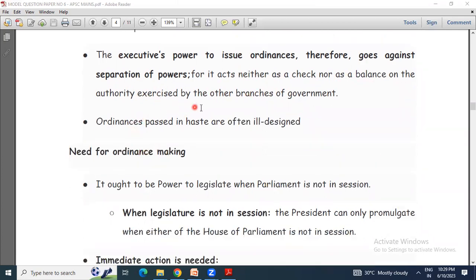Then ordinances passed in haste are often ill-designed. It means they are passed in haste, without taking proper time or without proper discussion, and that will be just kind of vain, or you can say ill-designed.